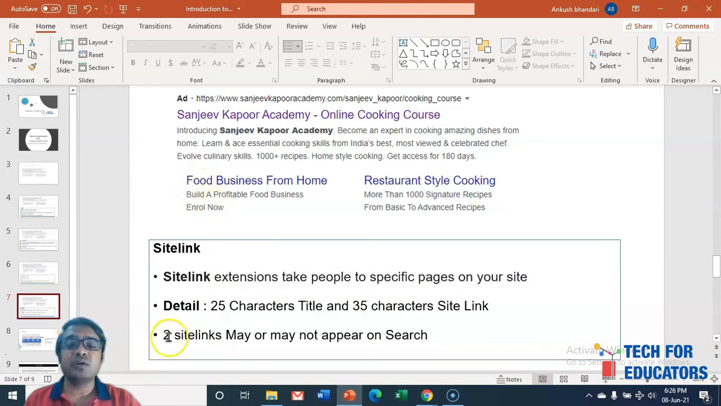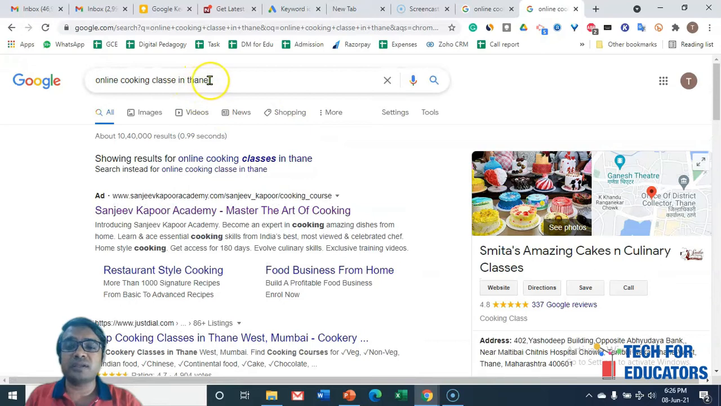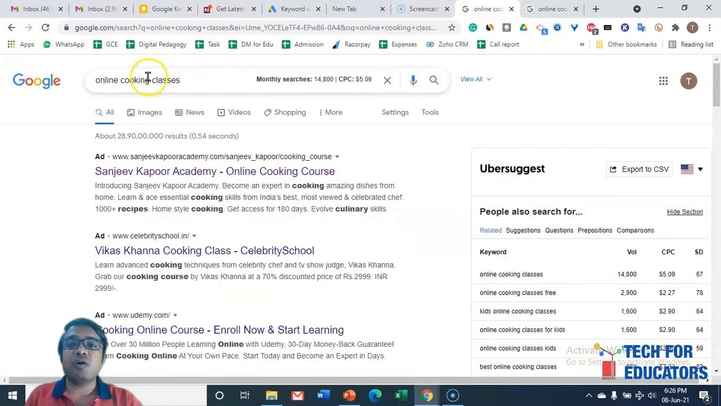And at the max, 2 site links may or may not appear on the search. So either you may get 2 site links, or sometimes you may not get them. For example, in the previous example when I was showing on the internet, when I was searching for online cooking classes in Thane, we were seeing 2 site links. But for online cooking classes, we did not see any site link.